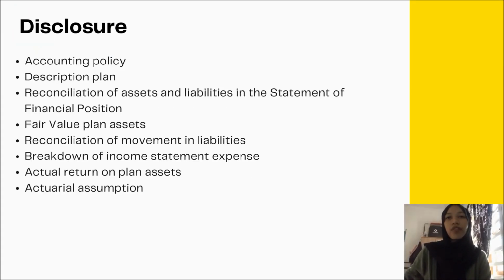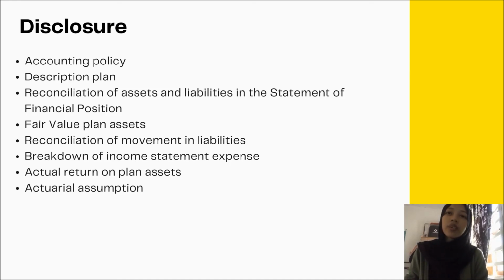Lastly is the disclosure. An entity shall disclose information that enables users of the financial statements to evaluate the nature of its defined benefit plan and the financial effect of changes in those plans during the period. These are the things they need to disclose: first, the entity's accounting policy for recognizing actuarial gains and losses. Second is the general description of the type of plan.